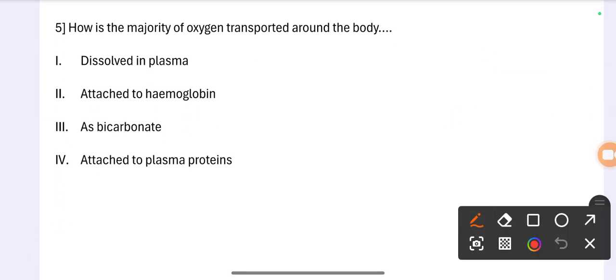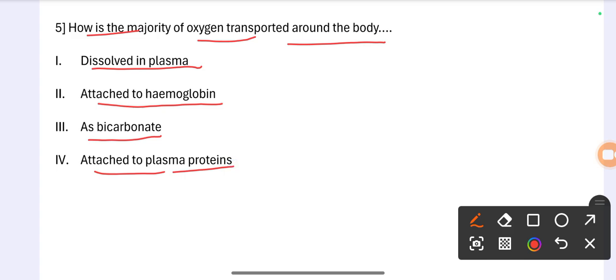Question number 5. How is the majority of oxygen transported around the body? Option 1 dissolved in plasma, option 2 attached to hemoglobin, option 3 as bicarbonate, option 4 attached to plasma proteins. The correct option is option 2, attached to hemoglobin.